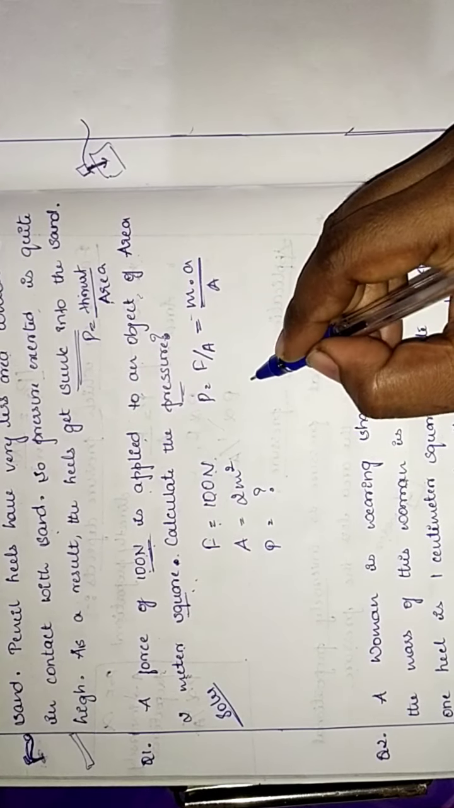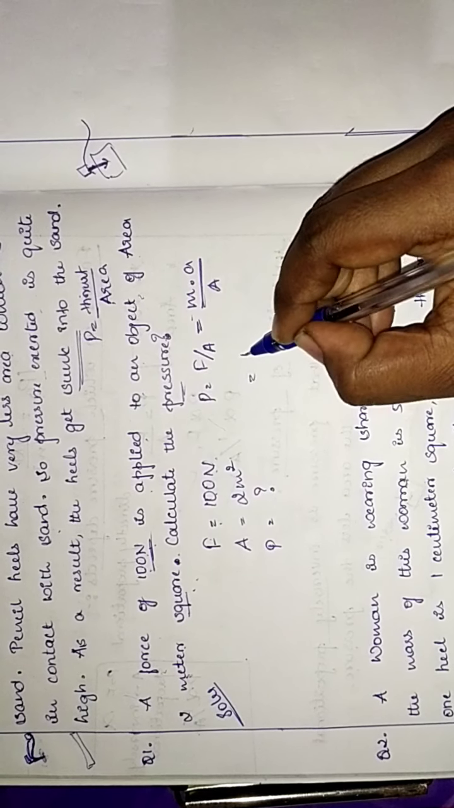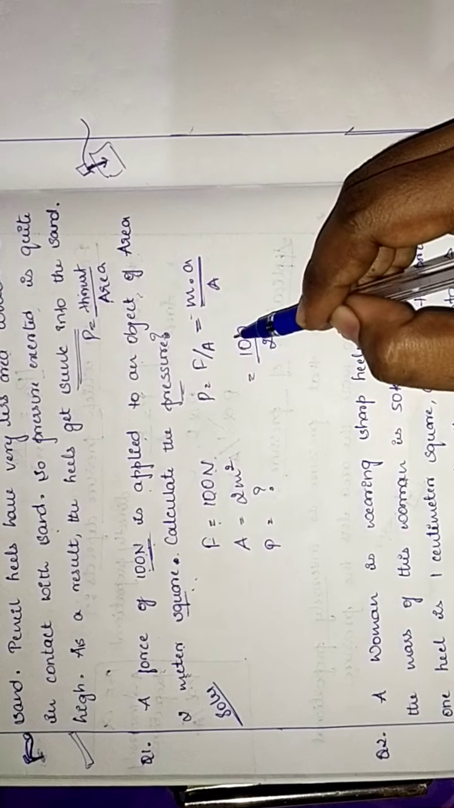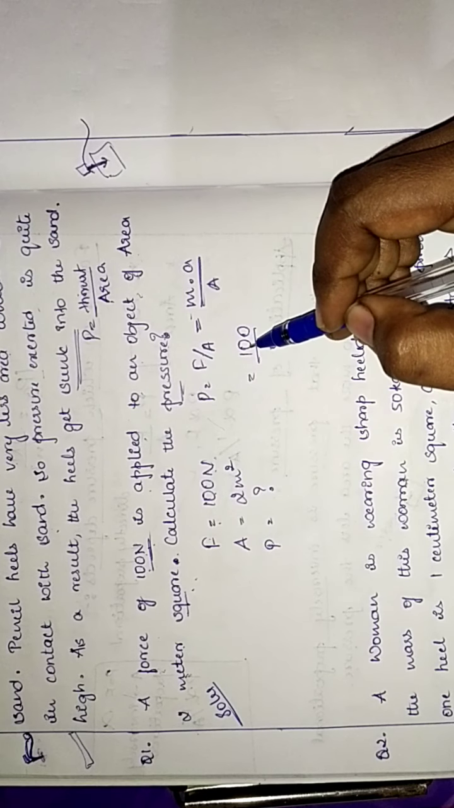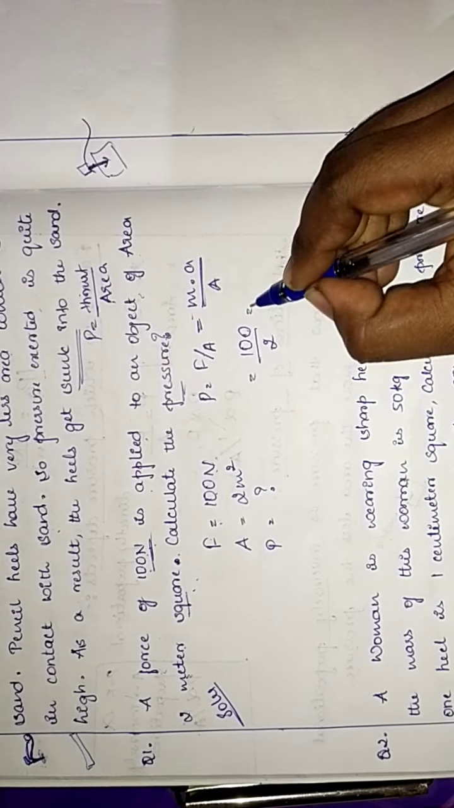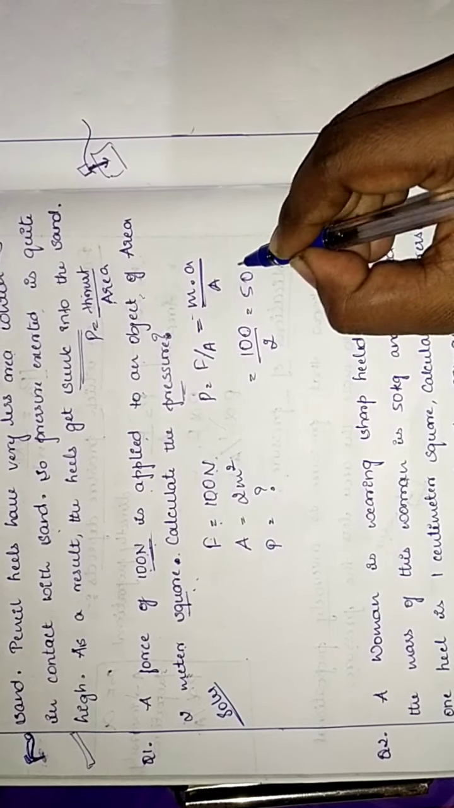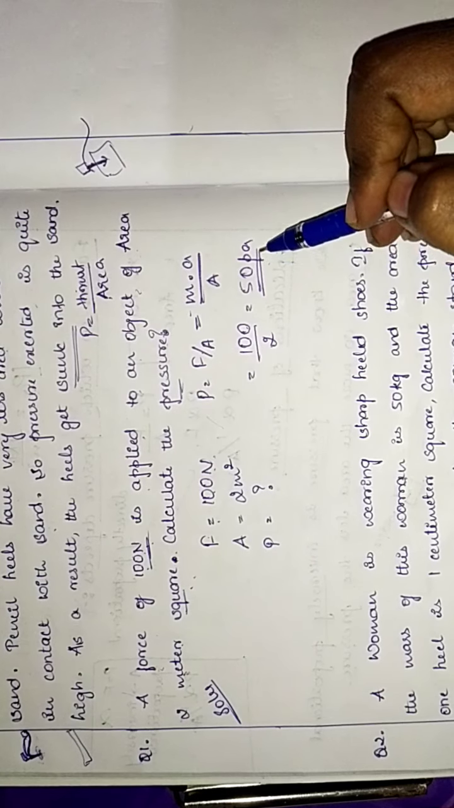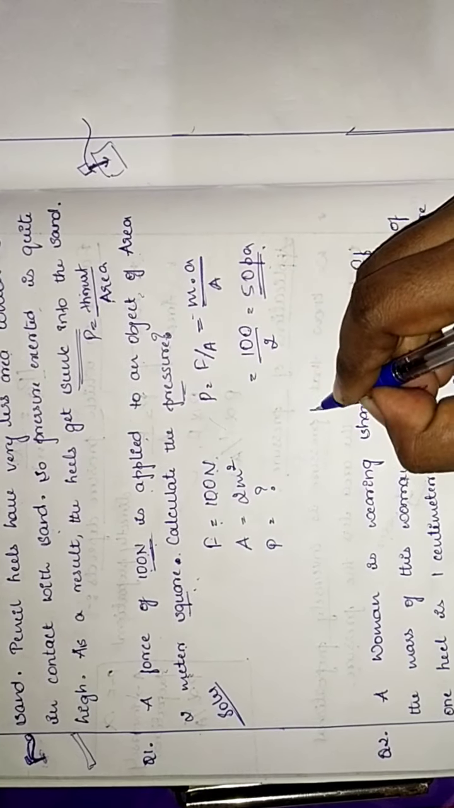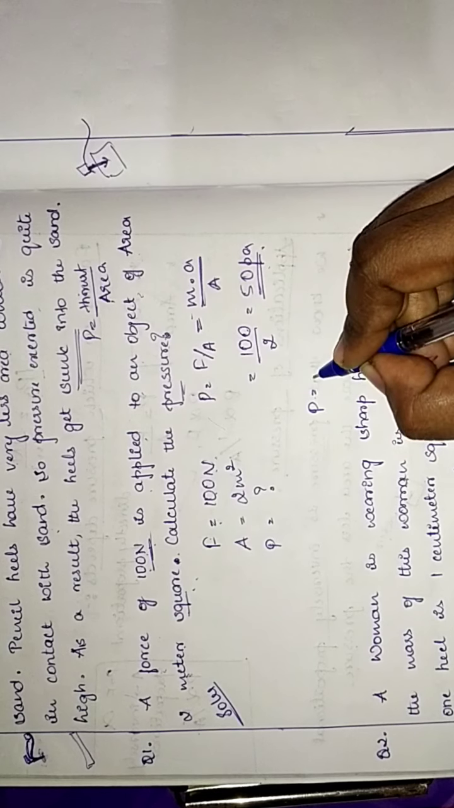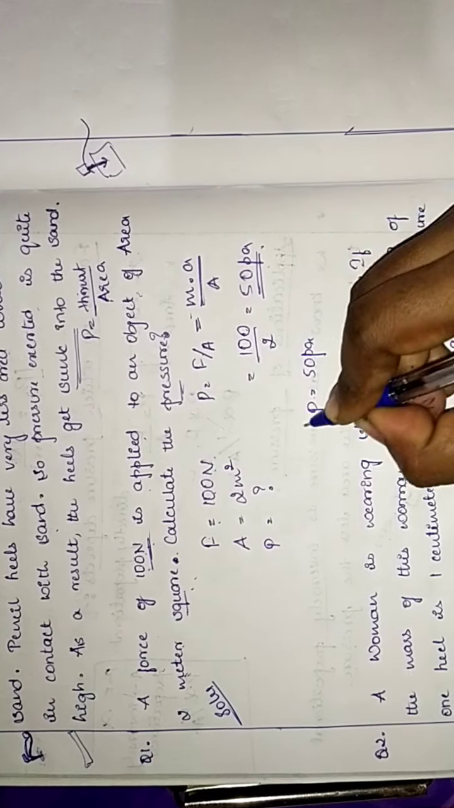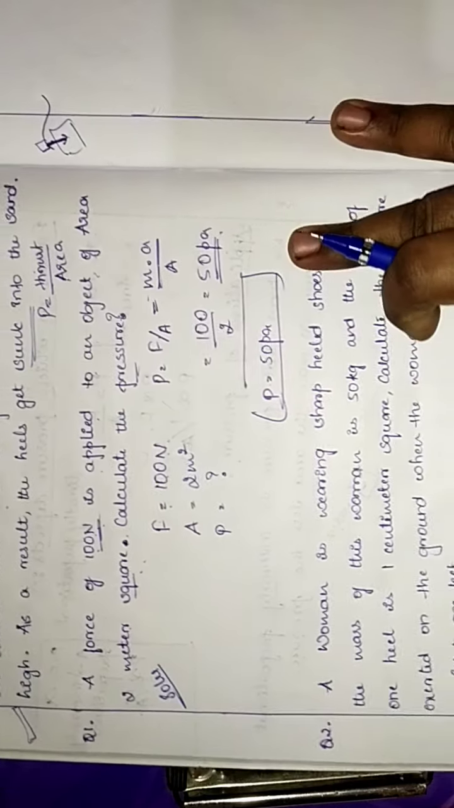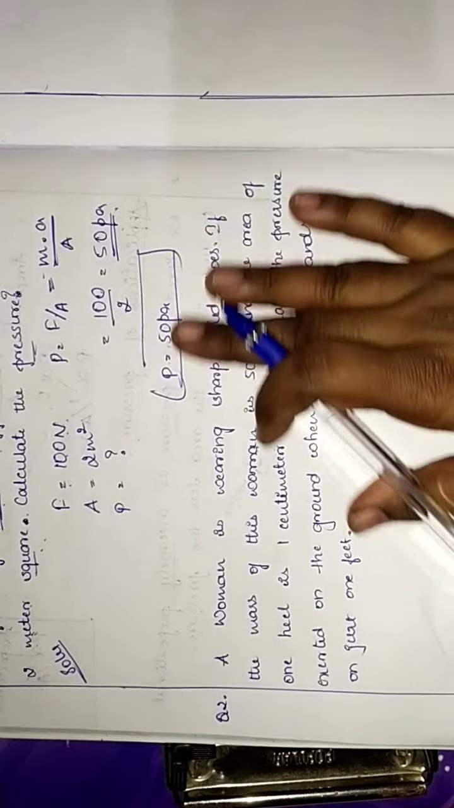So F, we have the value, is 100 divided by 2. Area is 2 and force is 100 Newton. So when we divide this, we get the answer 50 Pascal. So pressure, in units, we take it as Pascal. So P is equal to 50 Pascal, is the final answer that we have got. Got it, children? So similarly, now let us solve one other problem.